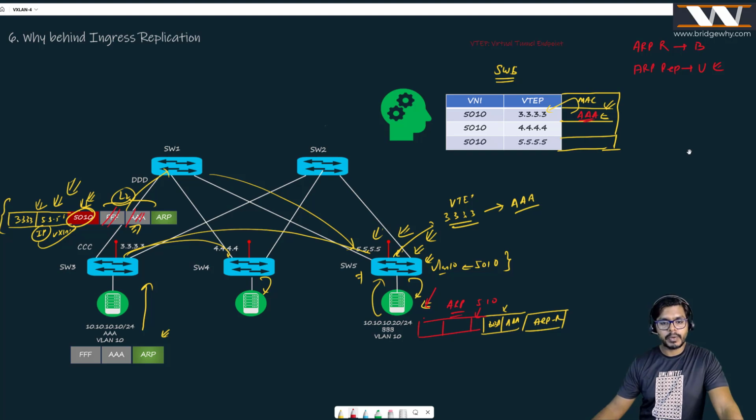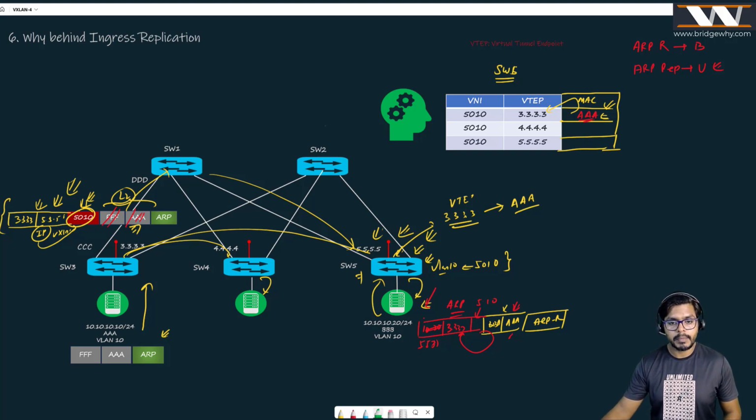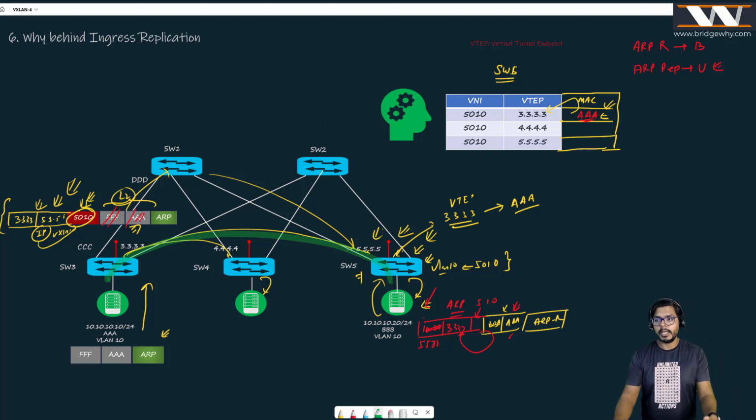The source IP is going to be 5.5.5.5, and the destination is going to be 3.3.3.3, because AAA is behind 3.3.3.3, right? You do not need to broadcast this frame, and this frame can come from here to here. This is how the ARP reply will come back.